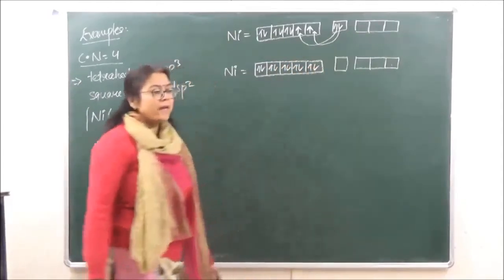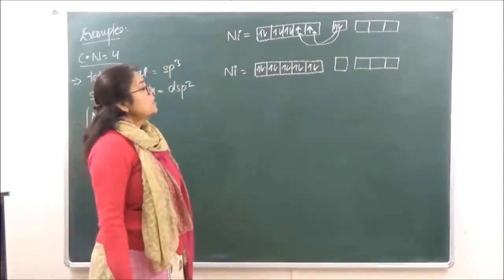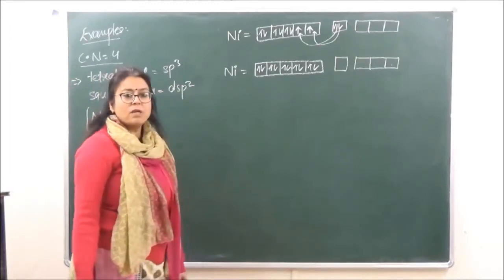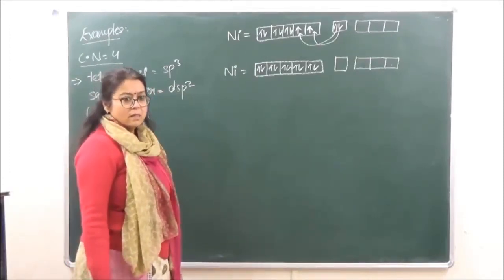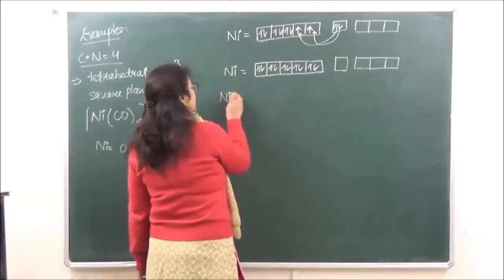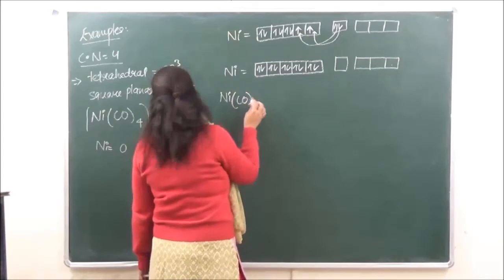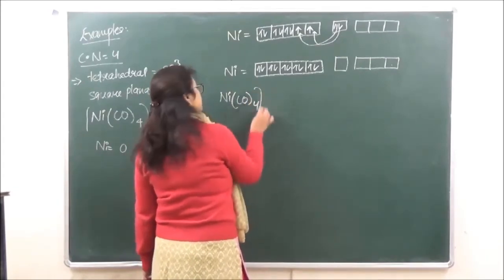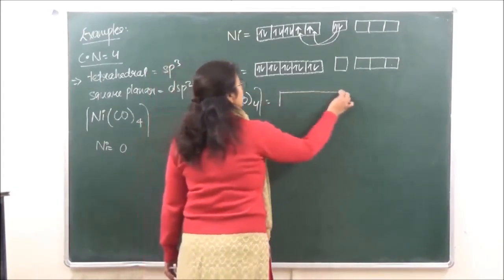There are all paired electrons which are going to be present such that s and p3 are rendered empty. Okay? So now when these become empty, the complex can be shown as